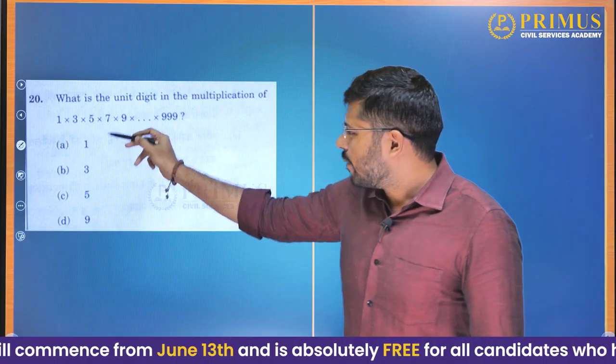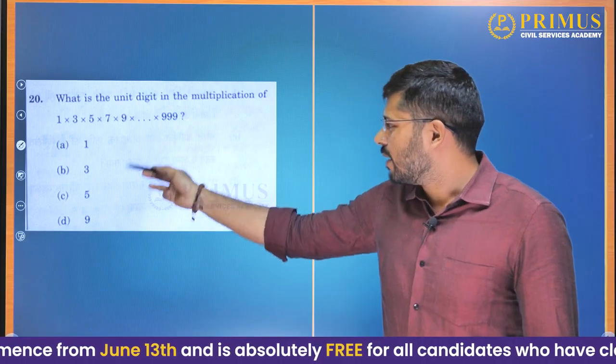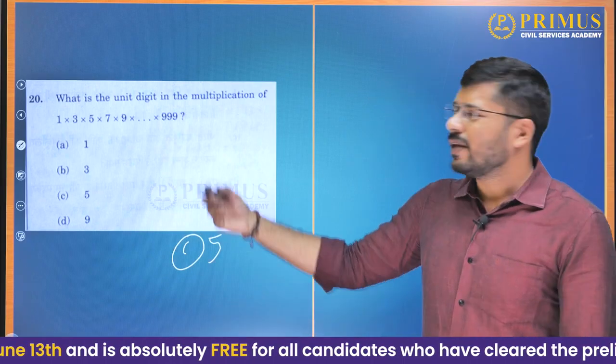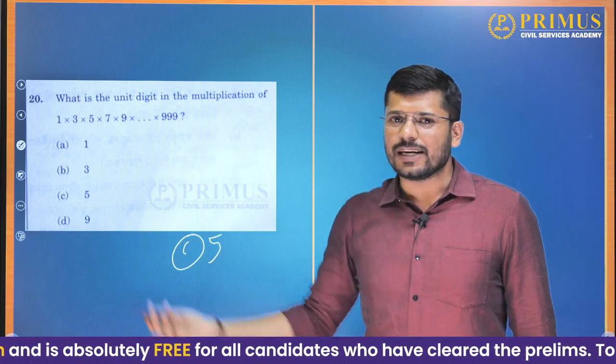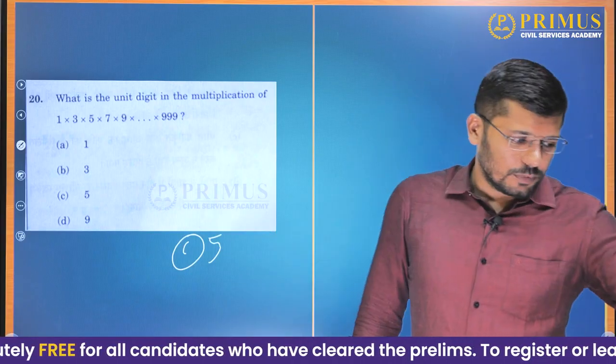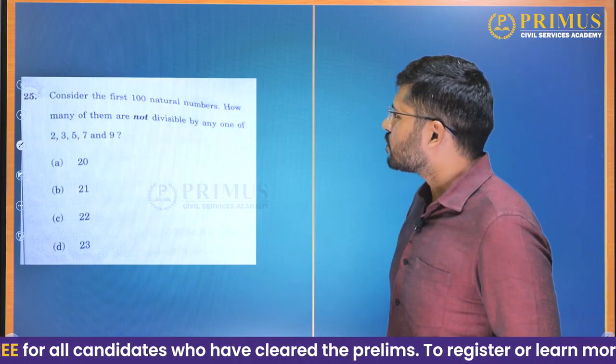Okay. Do we have a 0 here? No. Do we have a 5 here? Yes. So option C is our answer. And it cannot be 0 because we needed at least one even number to make a 0. There is no even number factor here. So our answer will be option C, 5. Okay. We'll go to the next question now.